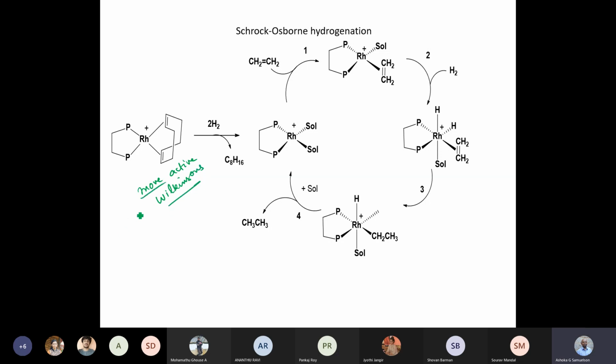So this catalyst was more active, and the reason that is given for this increased activity is the fact that this is the starting complex.